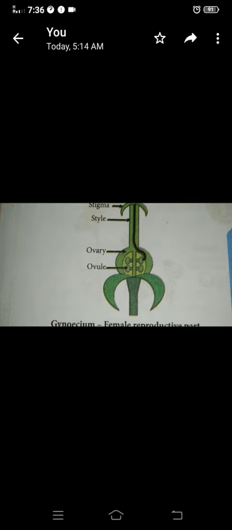Why I am saying this repeatedly is because it is important. Only this part is converted into seed. The ovule only is converted into seed. Where is the ovule present? It is present in the gynoecium.